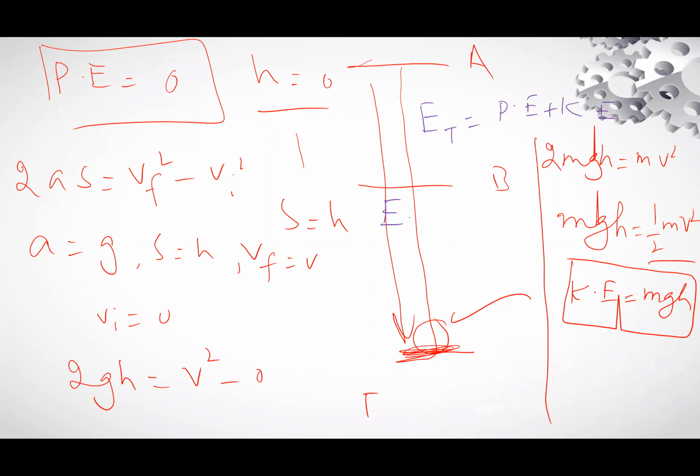E total will be equal to potential 0 plus mgh. So E total will be equal to mgh.